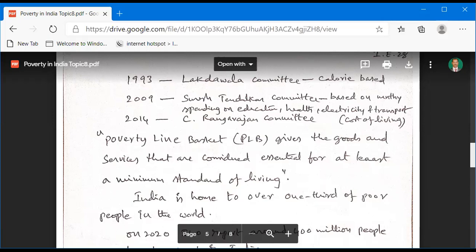Any person needs at least a minimum standard of living, and must have basic goods and services for it. This basket means the available goods and services for poor persons attaining a minimum standard of living.